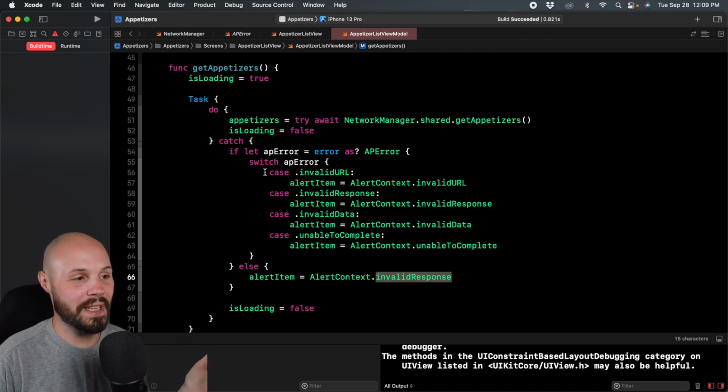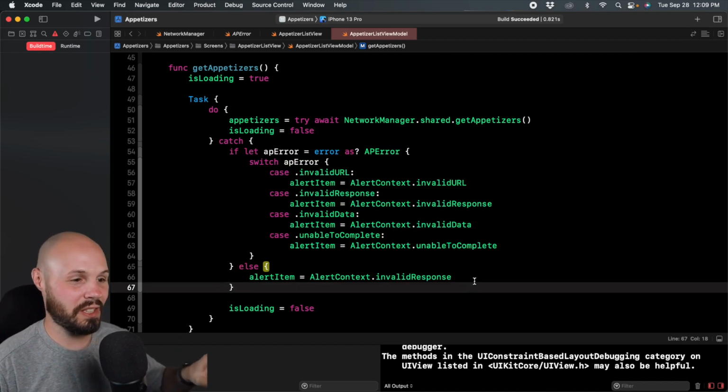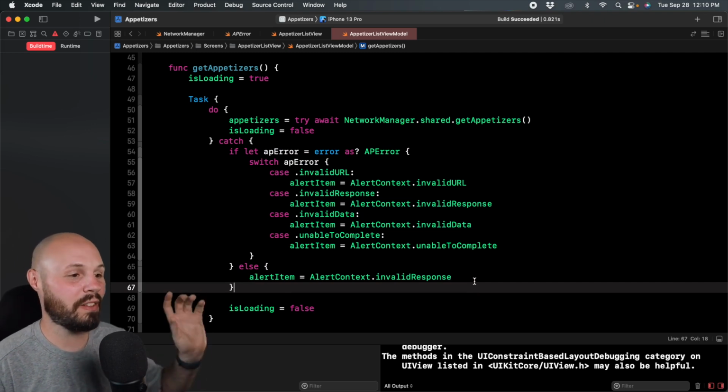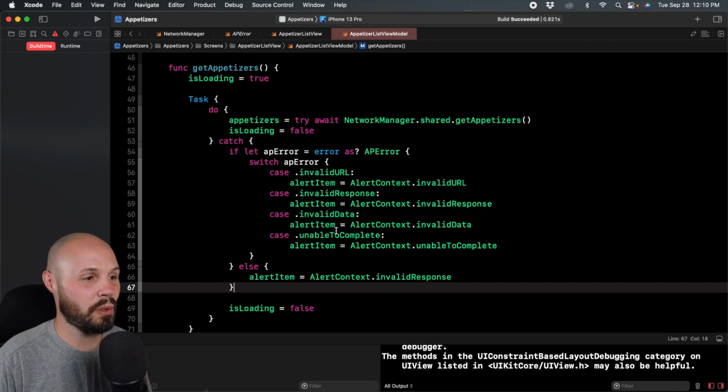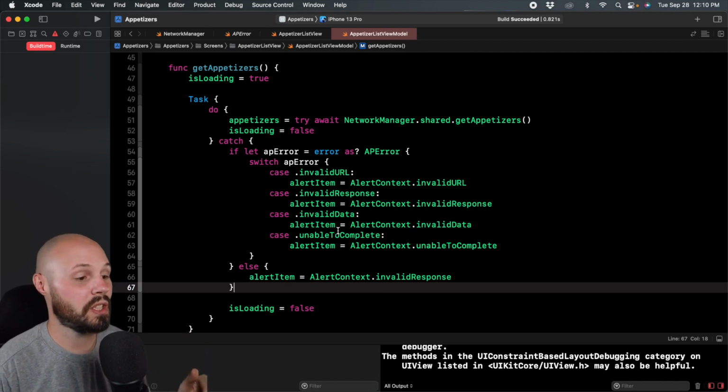So you can see why I didn't want to start with this, because this is just handling specific errors. It doesn't really have much to do with async await, so I didn't want to confuse you with that. Hopefully that wasn't too confusing. Feel free to ask questions in the comments or on the Slack channel. But that is async await.